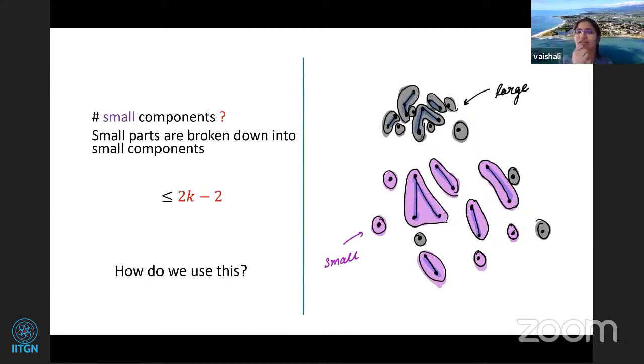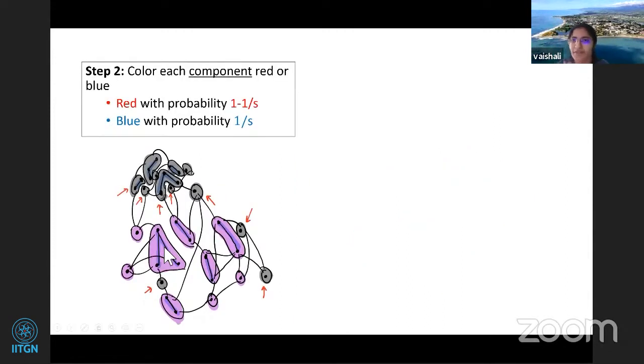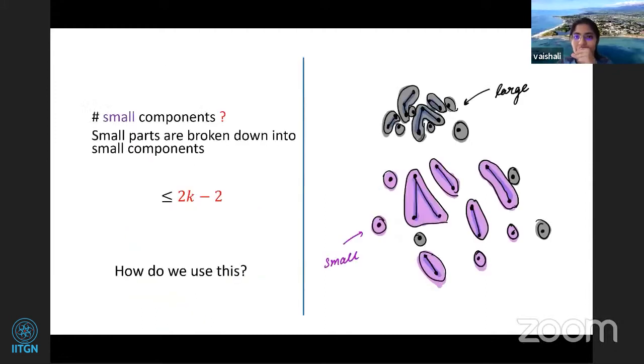And you know that all the vertices within these components should belong to the same part in the final solution. So you can just shrink them and assume they are vertices. Okay, so now we are going to color these components. But how do we color them? We are going to use the facts. What facts have we used here? In this coloring we have used two facts. What are the two facts that we've used?